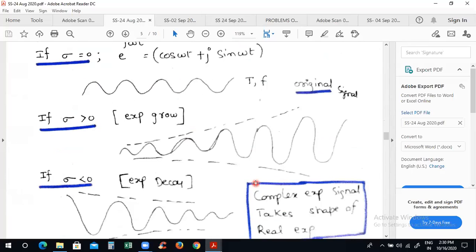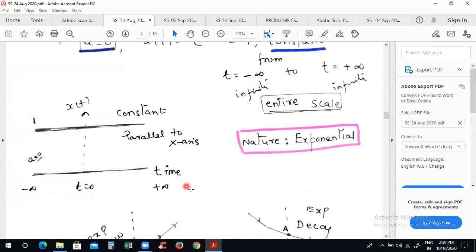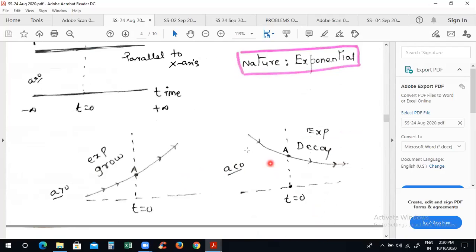Now, suppose if you multiply any real exponential with a sinusoidal signal. Suppose if you multiply real exponential, what are the 3 different real exponential signals? Growing, decaying, constant. You are multiplying a sinusoidal periodic signal with these three signals. Then they will convert it into an aperiodic signal.